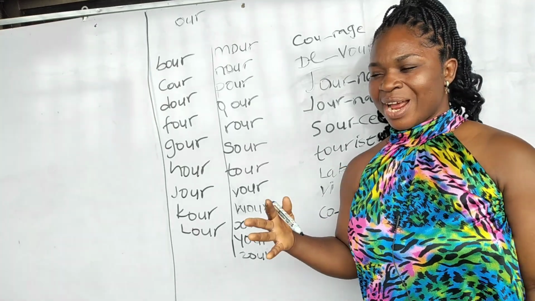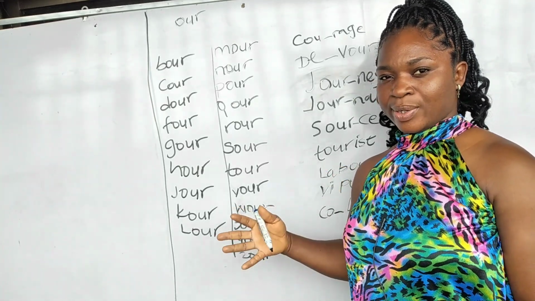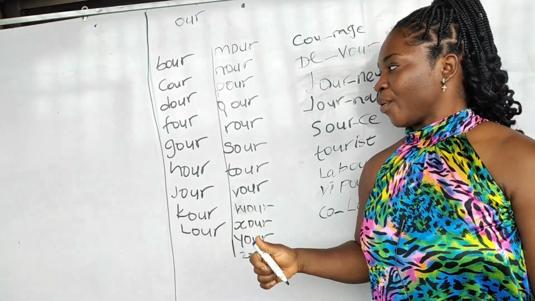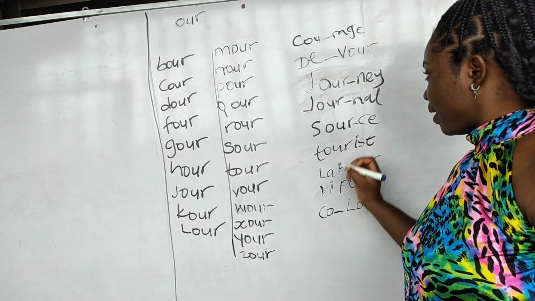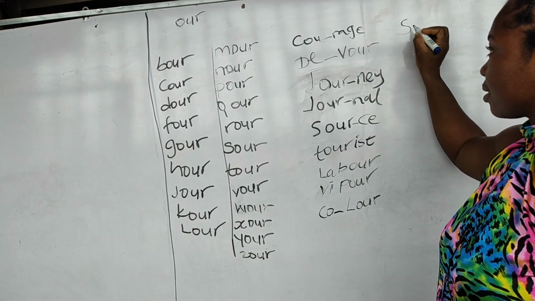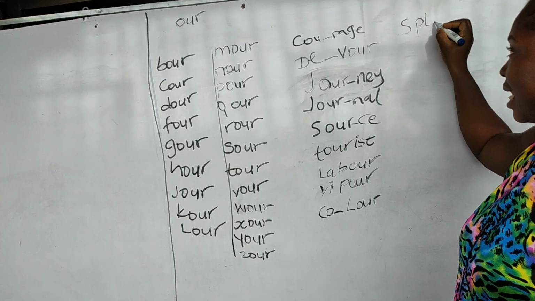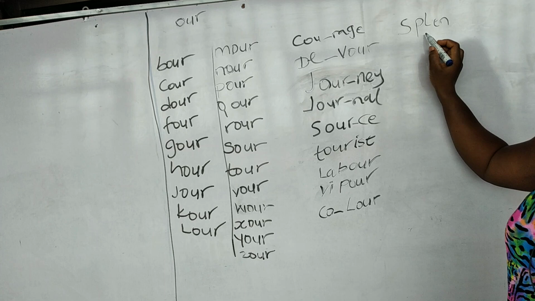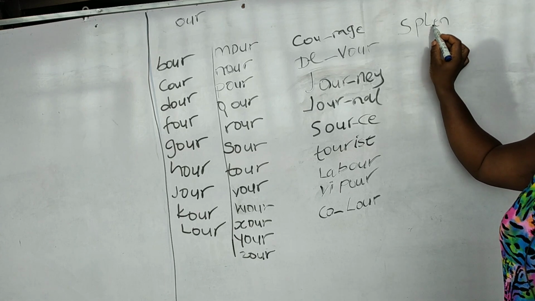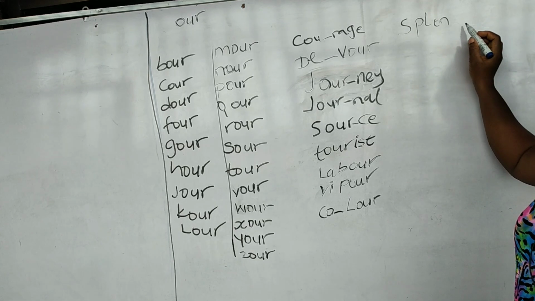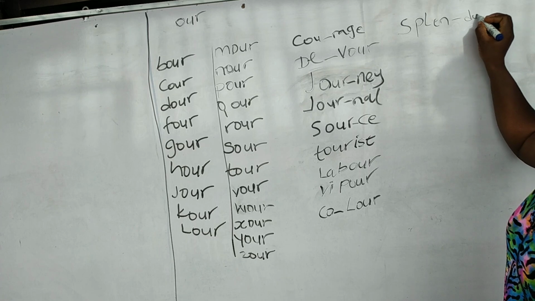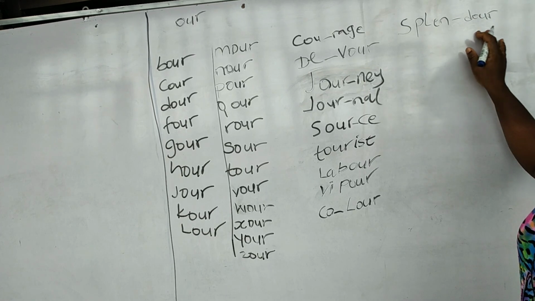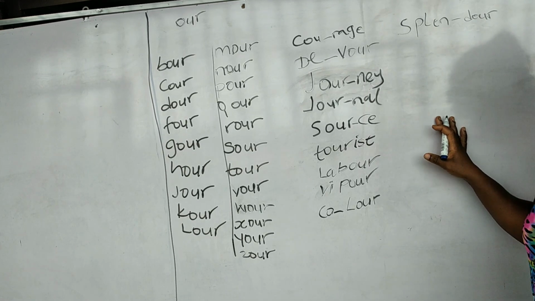Okay, let's try the word splendor. Okay, I'm just gonna write my splen. This is splen. This is dor. Splendor. I have splendor.